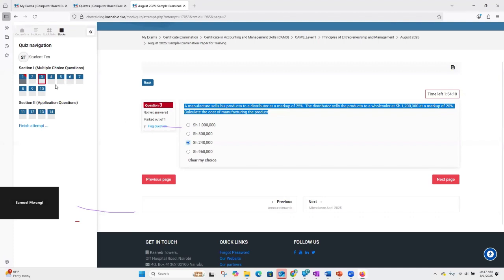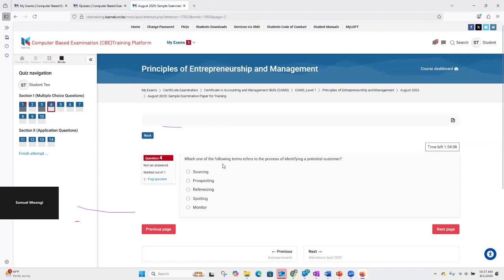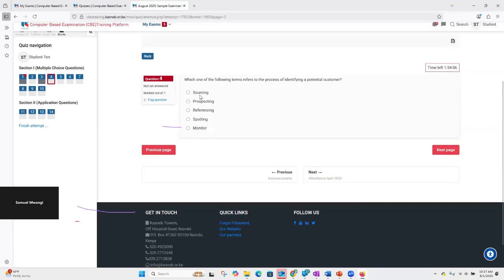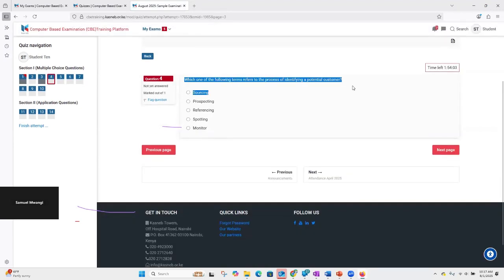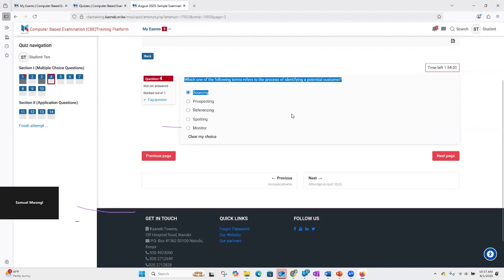Okay. I'll move on to the next question. And since it's for selecting, I'll read through quickly and then select an answer of choice. These type of questions, we normally call them multiple choice questions, because you have the question and you have multiple answers provided, and you are required to select an answer of choice, just a single choice.